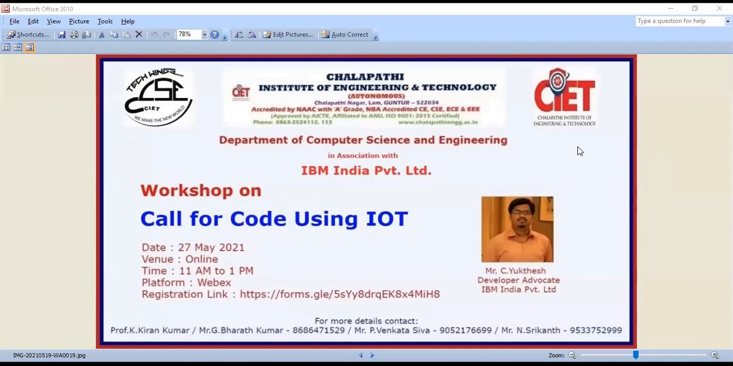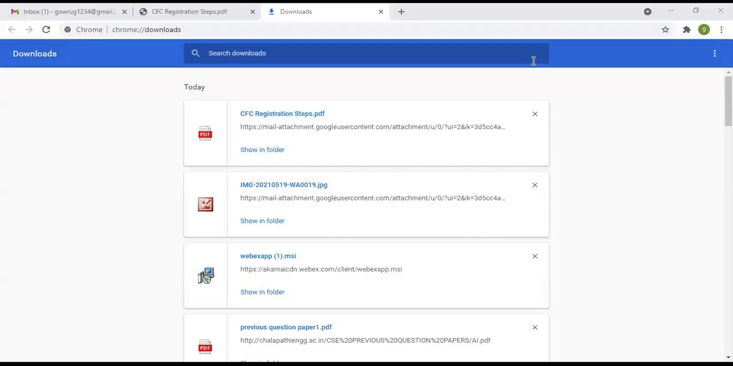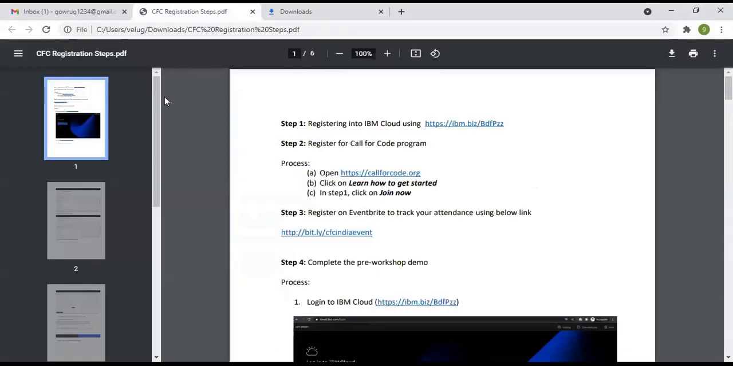Okay, here we have 4 steps. With the help of these 4 steps, we will register for this workshop. Now I will show how to register. The first step is registering into IBM Cloud. IBM Cloud registration is mandatory for attending this workshop.